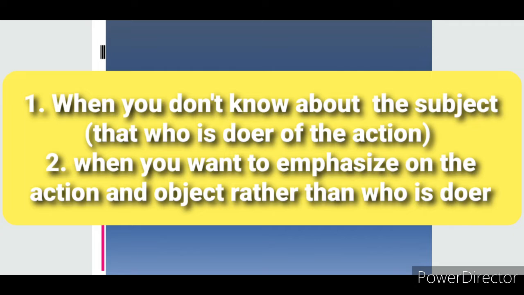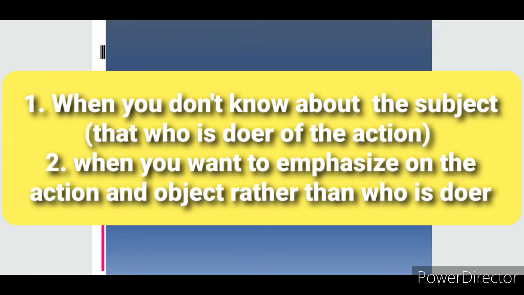You don't want to know about the doer of the action. For example, if you say "My book has been stolen," or "Sweet has been finished," "Road has been constructed." In these sentences, we don't know who is the doer of the action, but the action is important for us. That is why we are using passive voice.